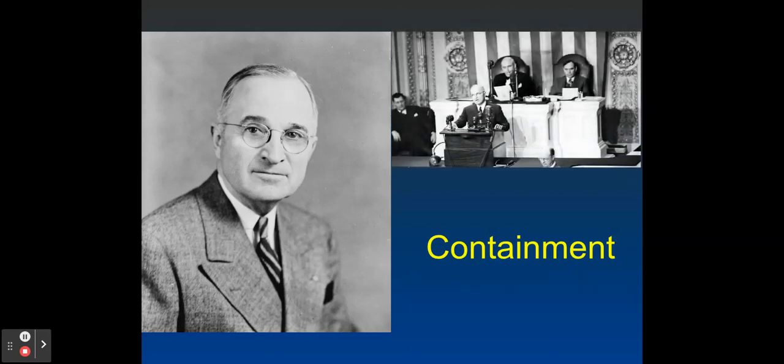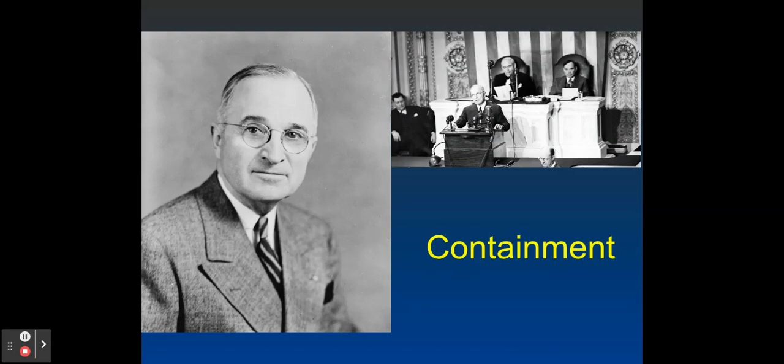Knowing that a confrontation with the Soviets would lead to a new world war, the US needed a different foreign policy approach to dealing with the communist threat. President Harry Truman established a policy of containment that says that the US will not go after communism where it already exists, but will aid in resisting any attempts by the Soviets to spread it. He established this policy in a speech to Congress in 1947. It became known as the Truman Doctrine.